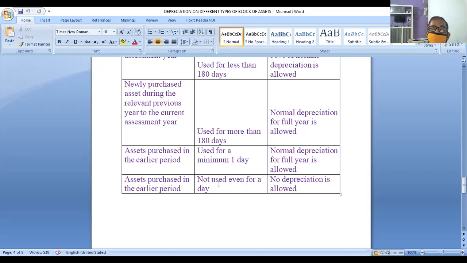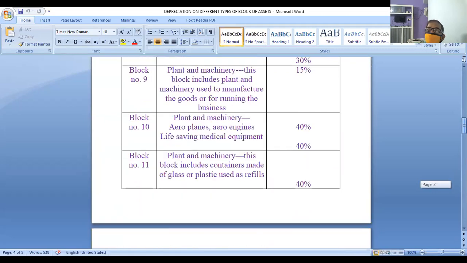With the same condition, if you do not use the property even for a day, no depreciation is allowed. So you have to calculate depreciation depending on the usage of the assets. If you purchased the asset earlier, an old asset, and used it for a minimum of 1 day, full normal depreciation is allowed. Same condition, if you do not use it even for a day, no depreciation is allowed. So you have to remember this depreciation block table for different types of assets.